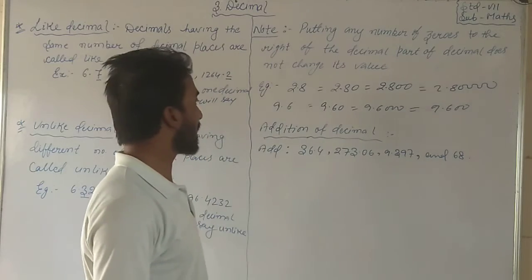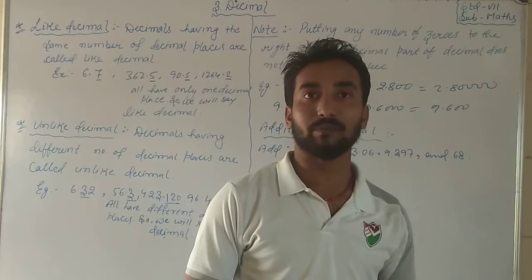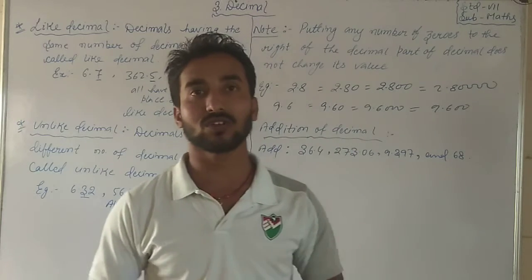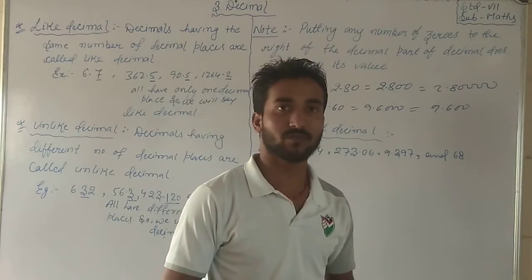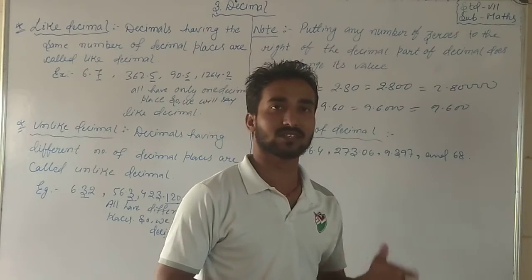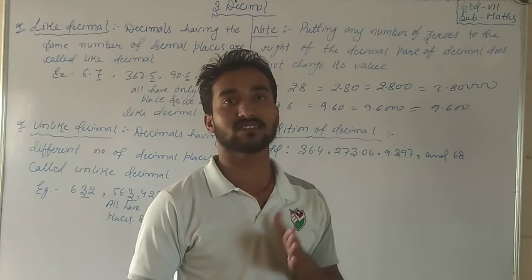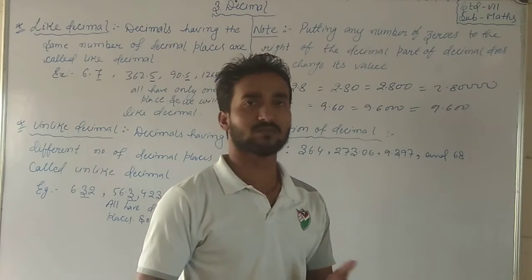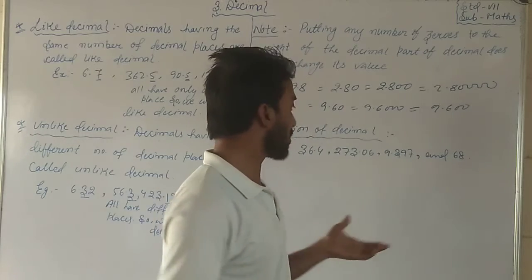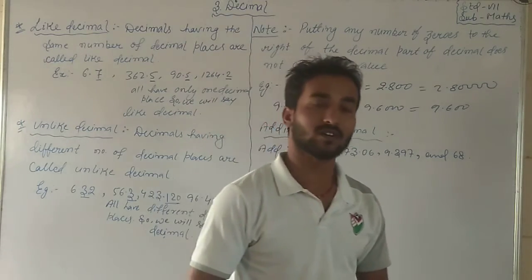So now we will discuss addition of decimals. In addition of decimals, there are things you should maintain. The numbers given in a series may be arranged in a column, or not necessarily; you can do it in a row or in a column also.